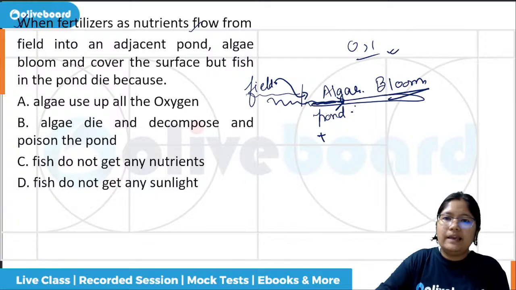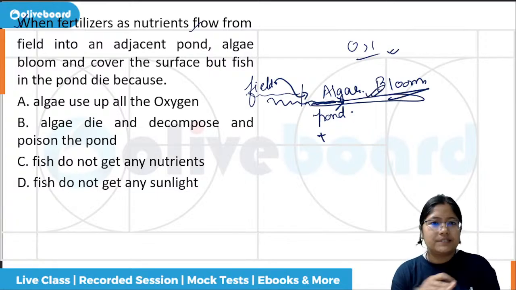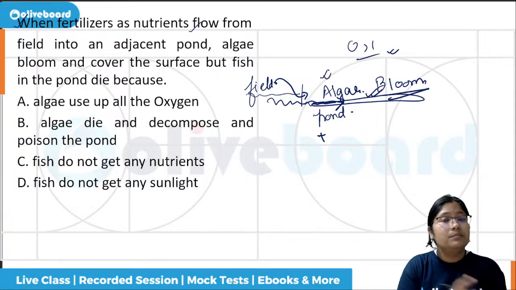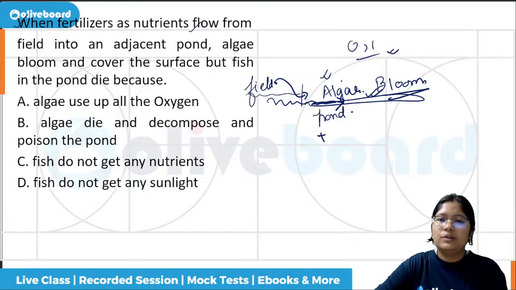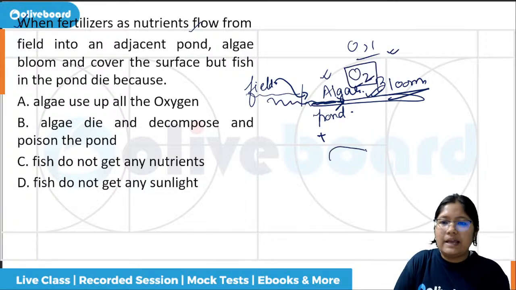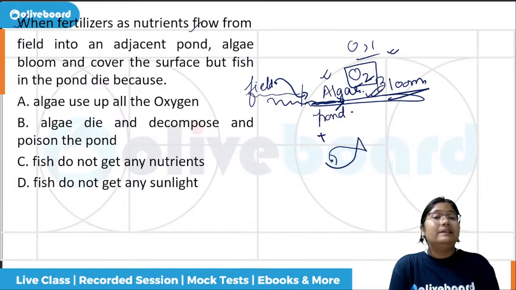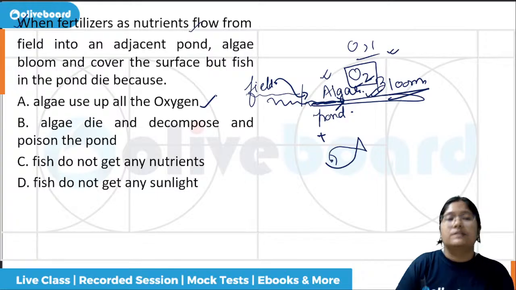Now, if the algae has covered the entire pond surface, if there is so much of algae on top of it, this algal bloom will, what are blue-green algae? Blue-green algae are unicellulars, okay? And what they will do now is, this algal bloom will take up all the oxygen. Now imagine the life which is there beneath the pond. What will happen to the fish and other life which is there beneath the pond? They will die. Why will they die? Because algae use up all the oxygen.